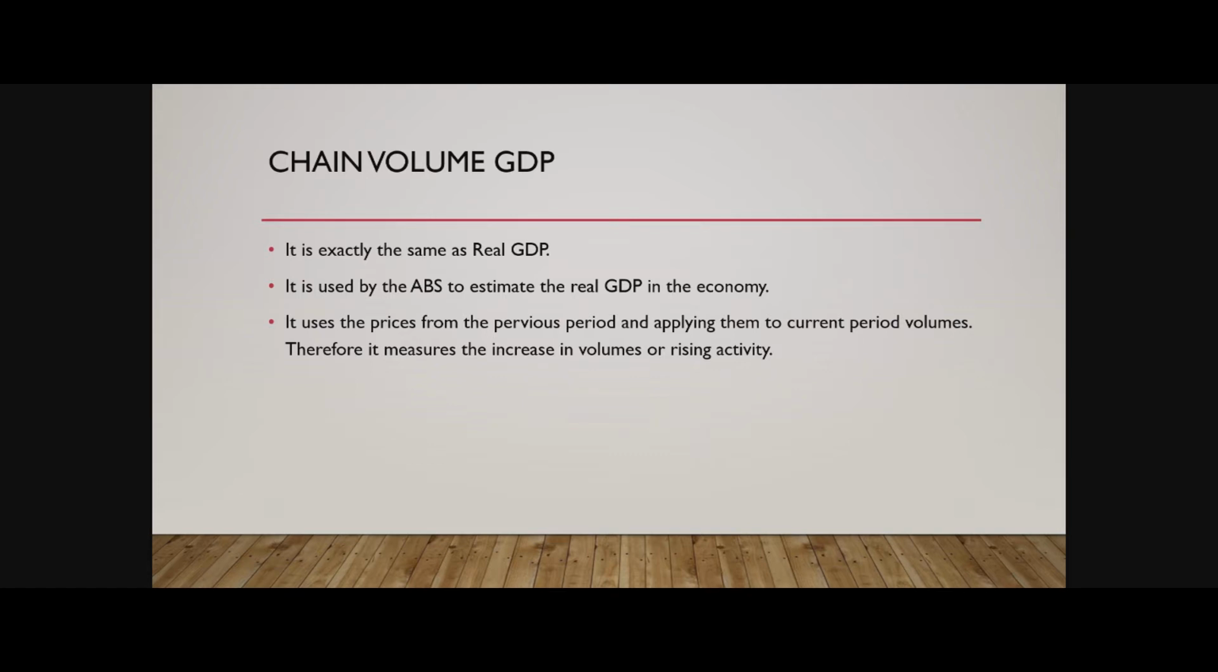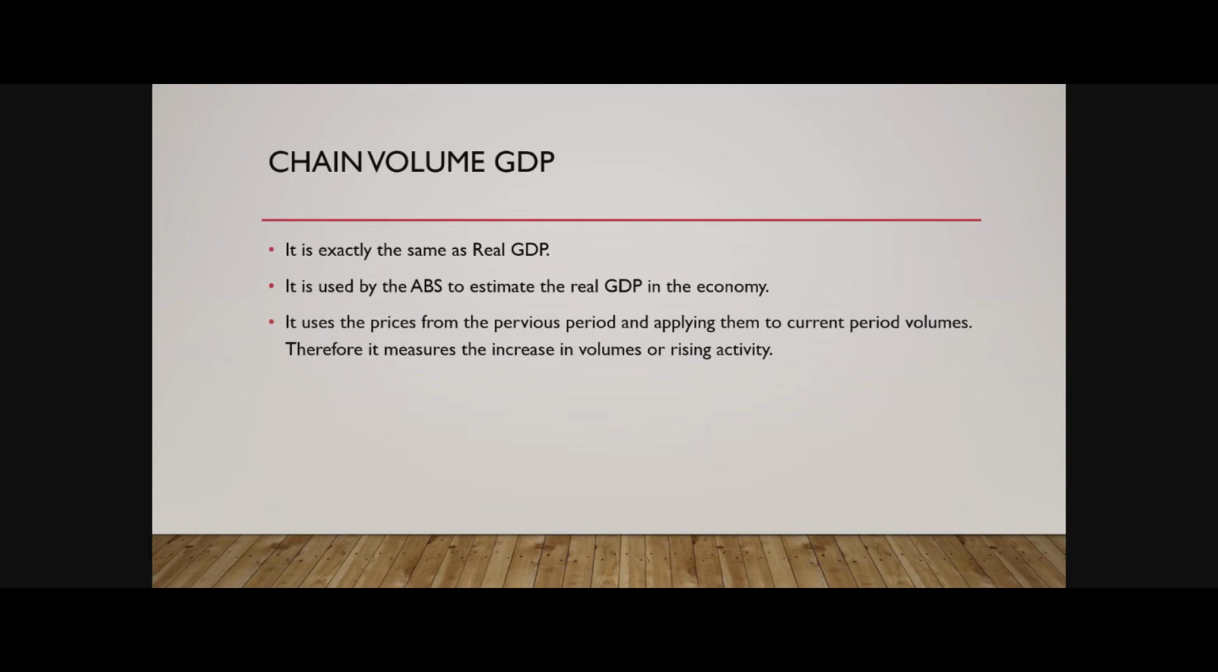Alright, so hopefully that video gave you a good idea of how GDP is calculated. So we're just looking at the value we've added throughout the production process. The reason why we do this is so we don't double count and make our GDP number overly inflated, which doesn't represent the true production of goods and services within an economy. So chain volume GDP, it's exactly the same as real GDP. It is used by the ABS to estimate the real GDP in the economy. It uses the price from previous periods and apply them to the current period volumes. Therefore, it measures the increase in volumes or rising activity.